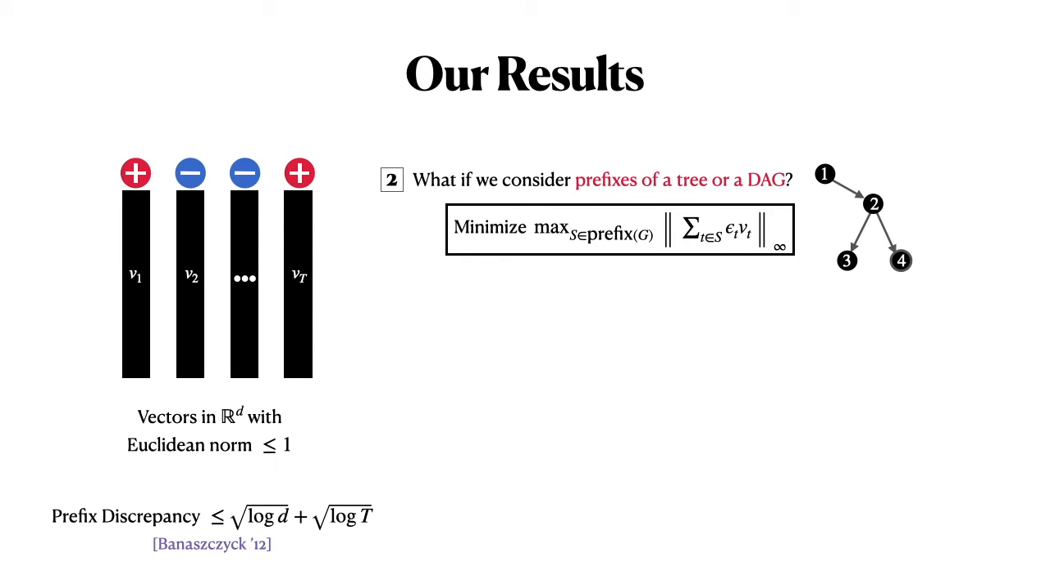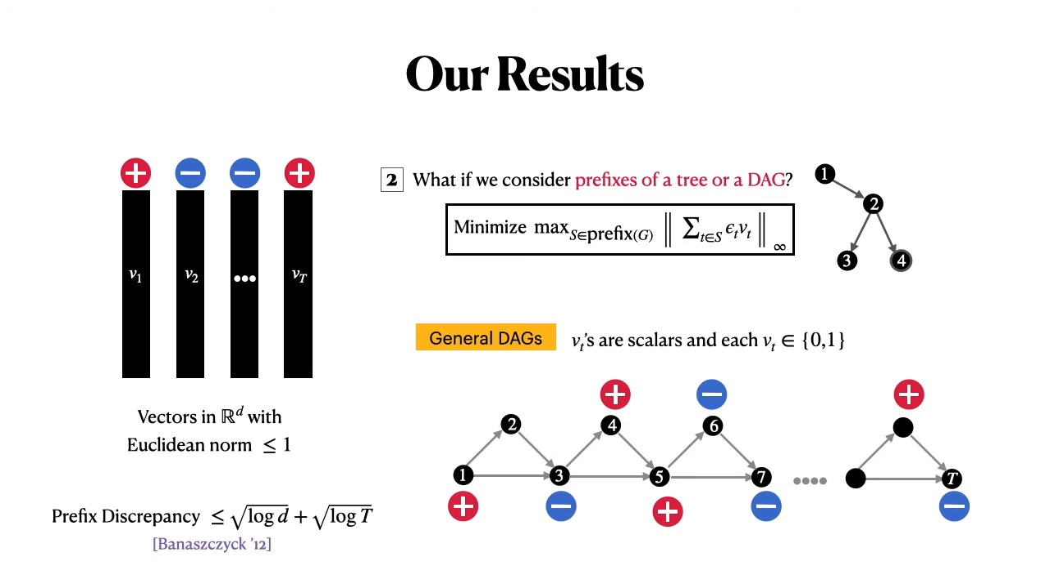So the prefixes of a tree or a DAG impose some natural constraints, which make you stuck at this bound. So what about a general DAG? For a general DAG, let's consider a very simple example first, just to understand what's going on. Suppose our vectors are just 1-dimensional, so they are scalars, and they're just 0, 1 vectors. And our DAG is the following DAG.